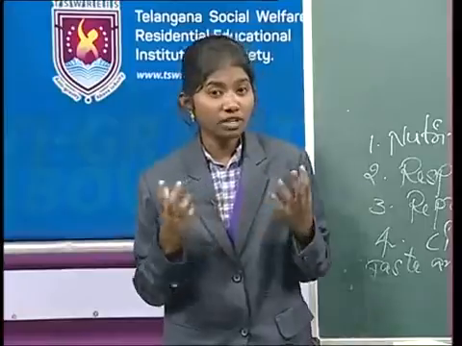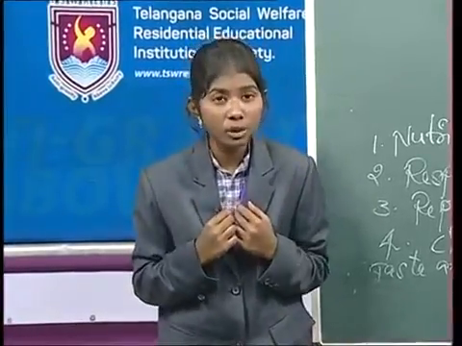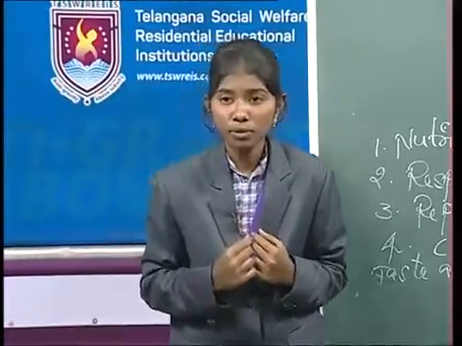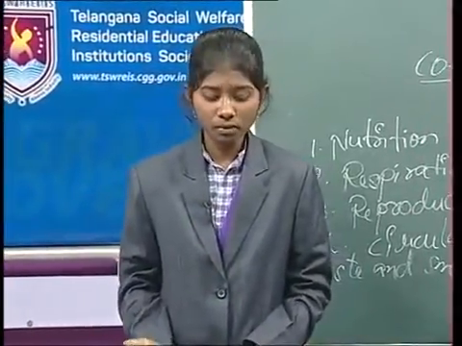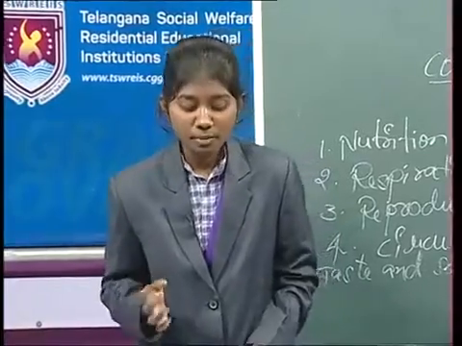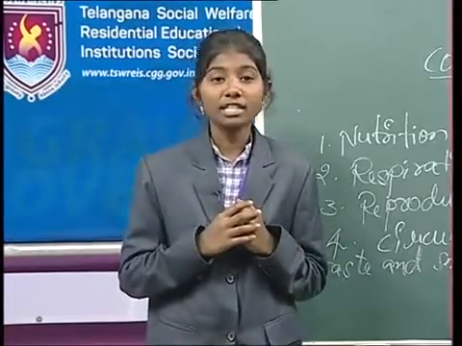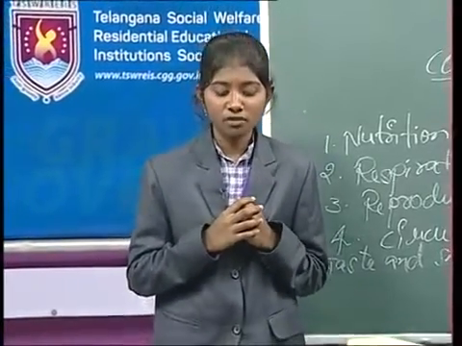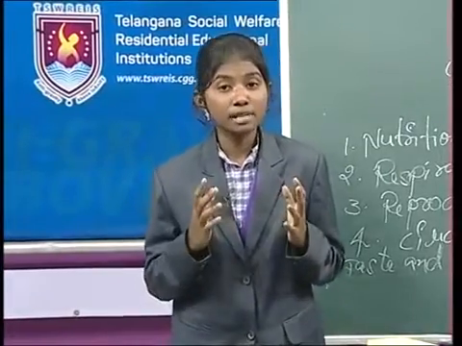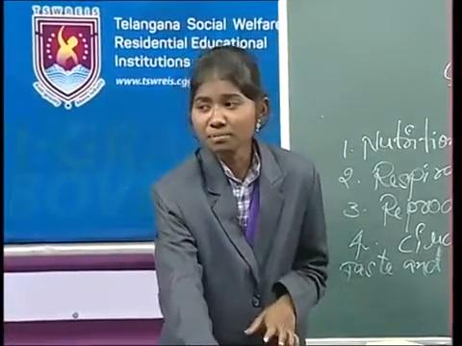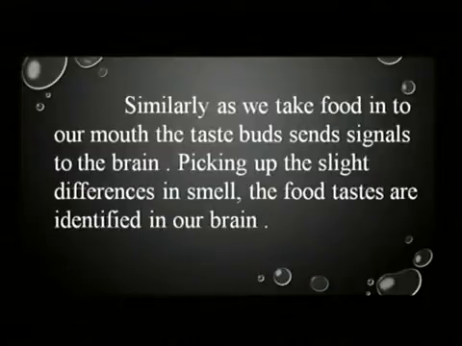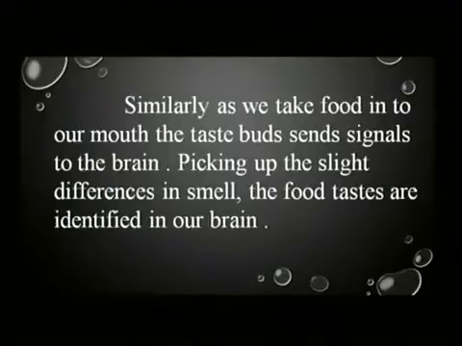Why? When we smell, the airborne substances get dissolved in the watery film of nasal mucus. So, the chemoreceptors in the nose, otherwise called olfactory receptors, trigger signals in the form of nerve impulses, and where the smell is detected. Similarly, as we take food into our mouth, the taste buds send signals to the brain, picking up the slight differences in smell. The food tastes are identified in our brain.